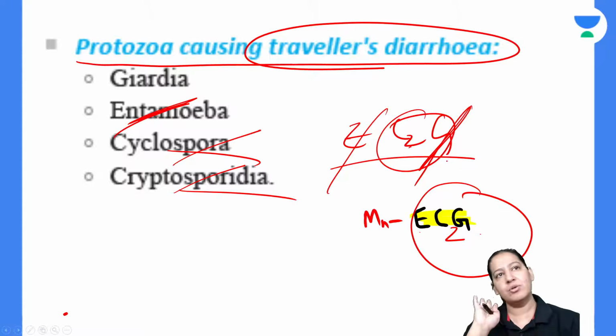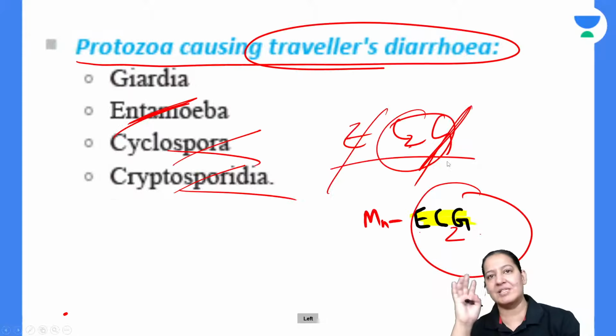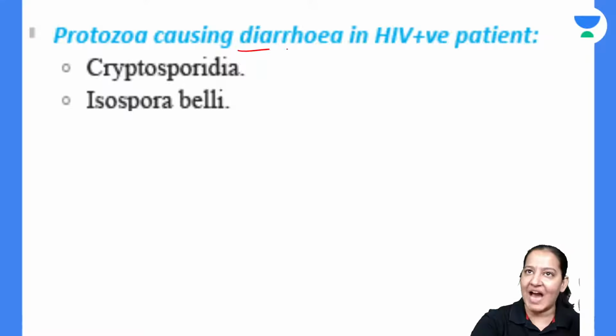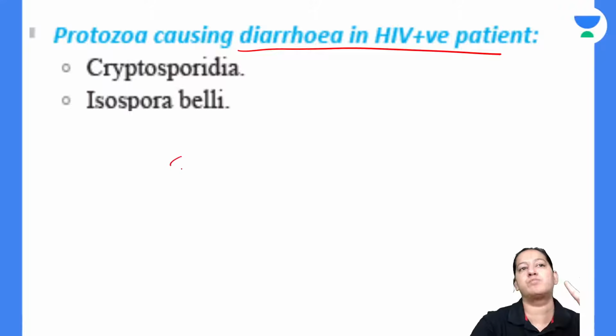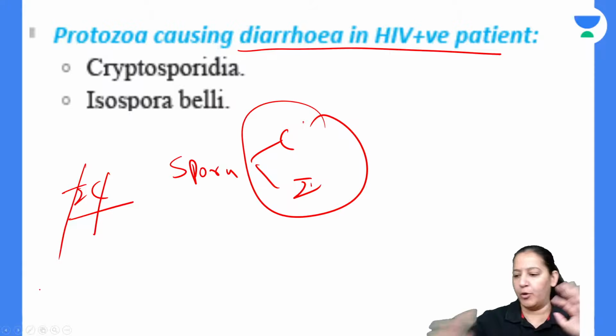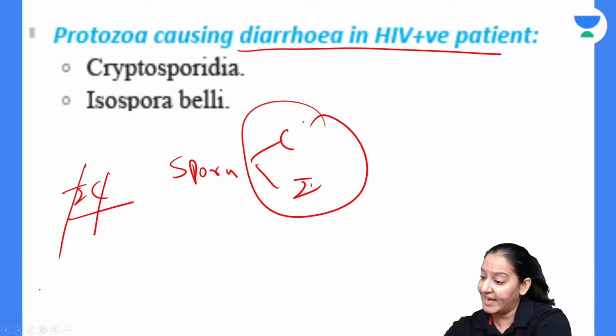Give me a thumbs up. So these are the parasites which cause traveler's diarrhea. The mnemonic is ECG, right? Now tell me the name of the parasites which cause diarrhea in HIV. In HIV, the 2 spora, crypto and iso, IC spora, Cryptosporidium, Isospora. So two sporas are there. So they cause diarrhea in HIV.